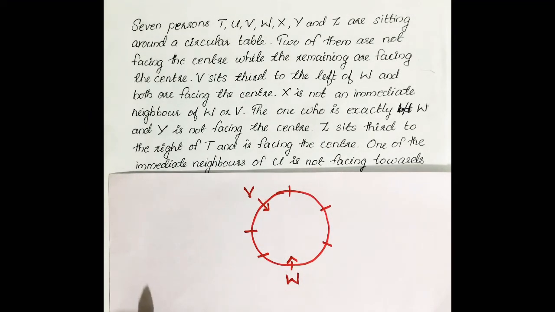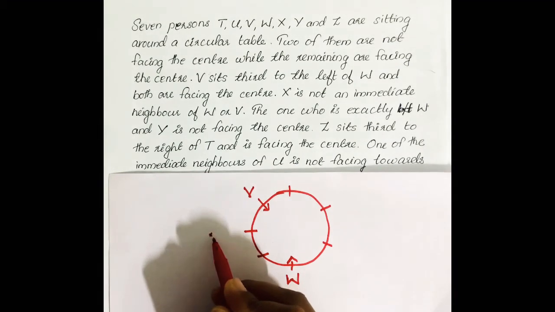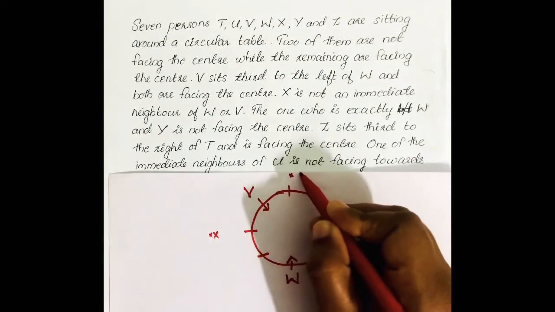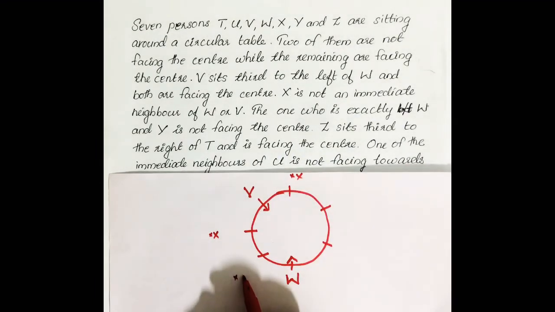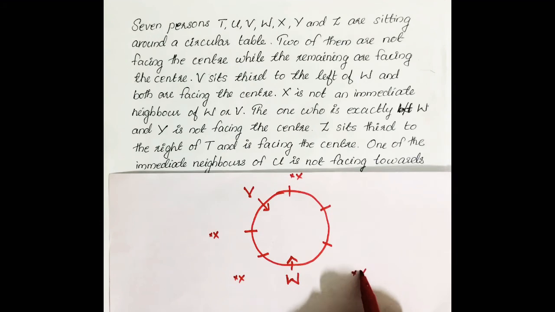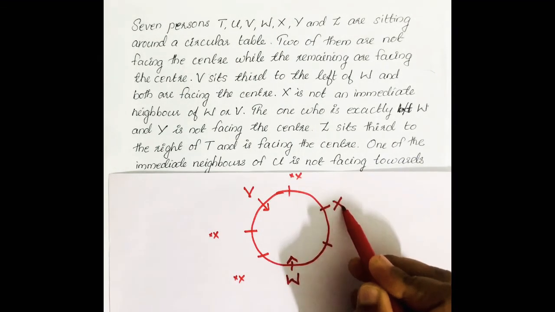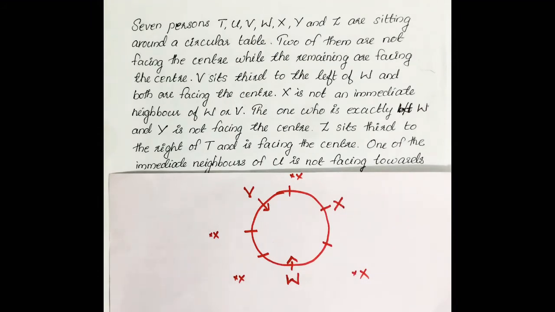Then we have to check any other condition related to these two people. The next condition is given: X is not an immediate neighbor of W or V. So X cannot be in these two places and X cannot be a neighbor of W also. So X can be in only one place. This one is for X. X is not an immediate neighbor of W or V, but we don't know the direction of X.